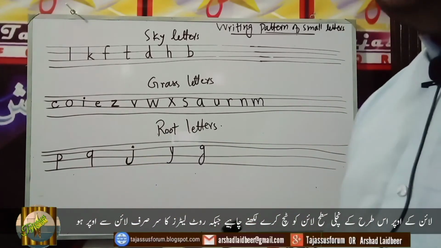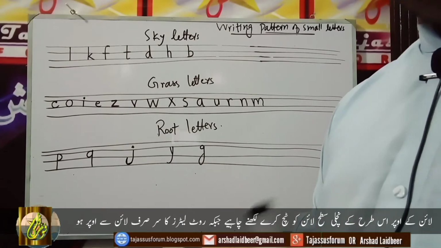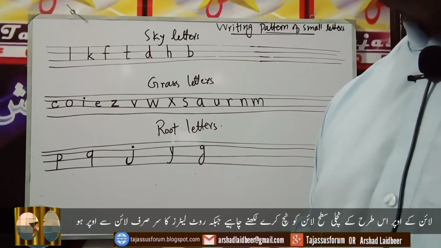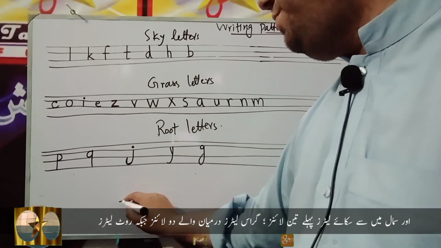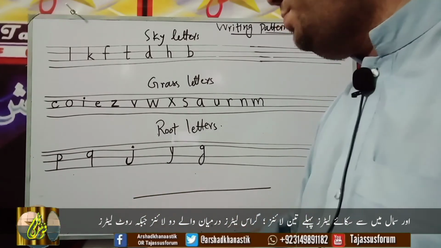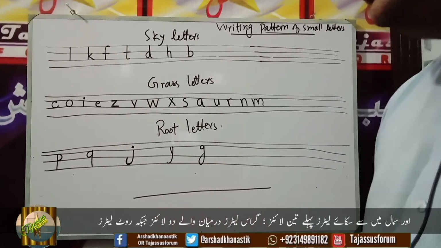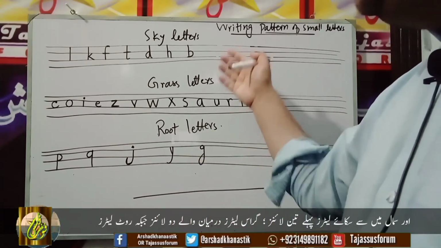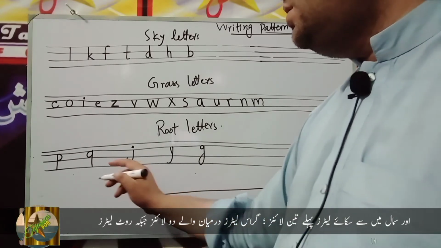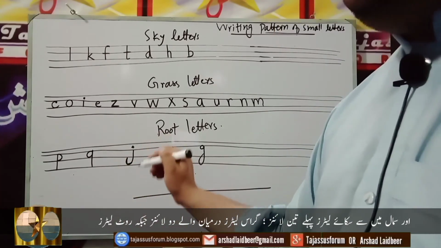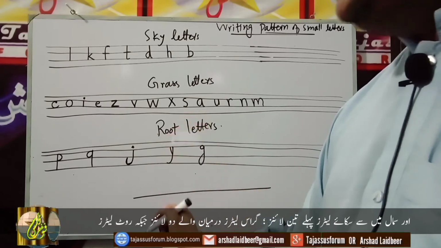Now, question arises, if a person has a notebook with a single line, how can he write these letters then? Okay, let's explain. For example, this is the single line. A person is going to write on this, okay? Now, how will he differentiate these letters? It's very simple, okay? If he is going to write small p, that should be written in the lower three lines.